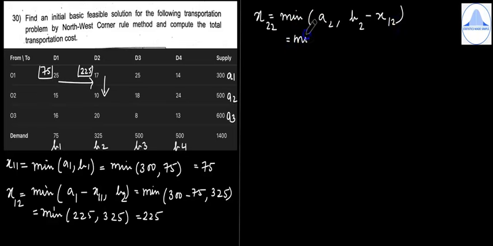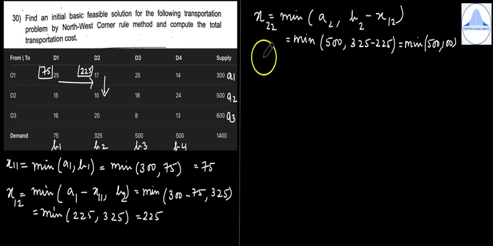So this is equal to minimum of A2 is 500, comma 325 minus 225. So you will get minimum of 500 comma 100. So you will get X22 is equal to 100. So next you write the allocation here as 100.